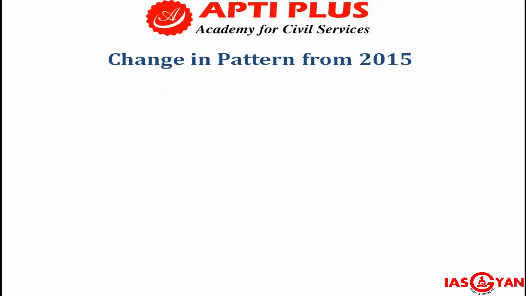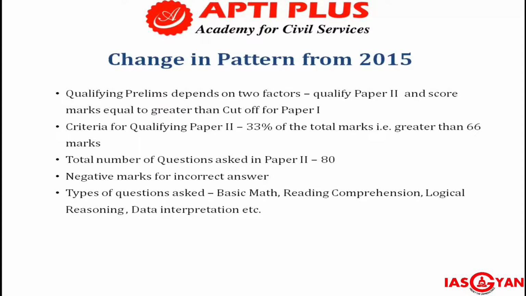So earlier, both GS paper 1 and GS paper 2 marks were calculated to find the cutoff. It was assumed that that was helping engineering background students to qualify for mains easily. So a change was brought from 2015. So now the qualifying of the prelims depends on two factors. You have to first qualify paper two, and then your score in paper one should be greater than or equal to the cutoff that is decided.